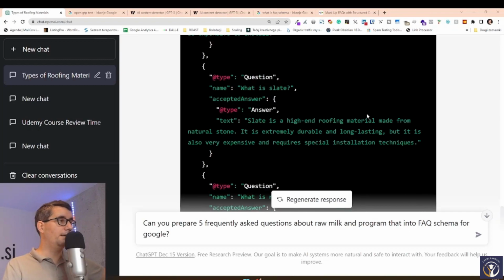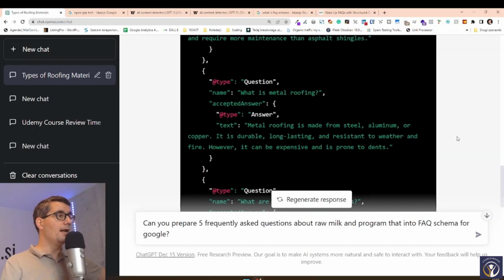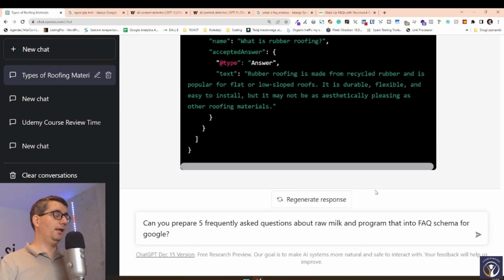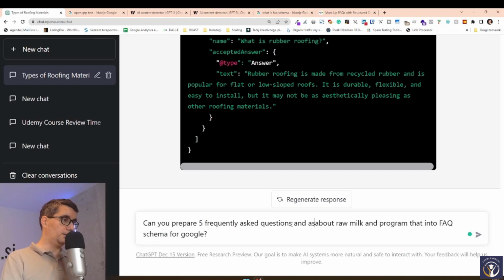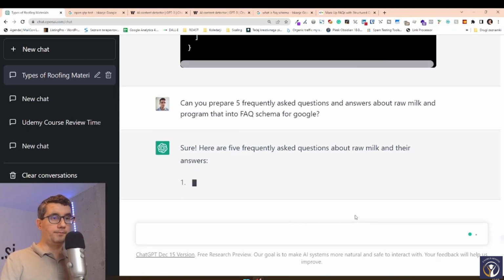Okay, so now it's done, and we would be able to just go and copy that and put it on our website. But now we had one question and then the answer, and then we got the schema. Let's try if we can get it to prepare 5 questions, answer them, and already make that as the code for schema.